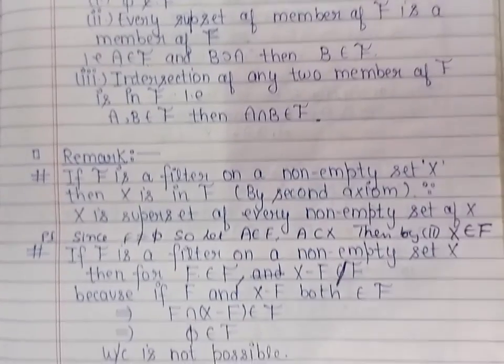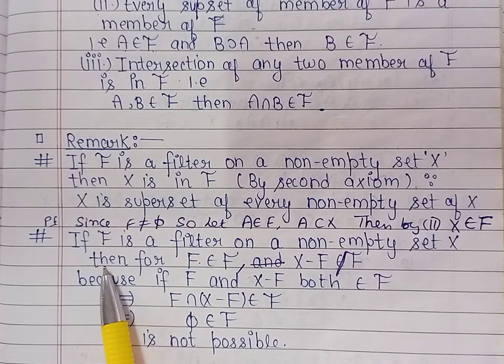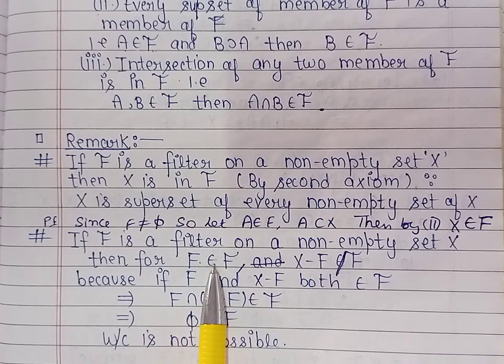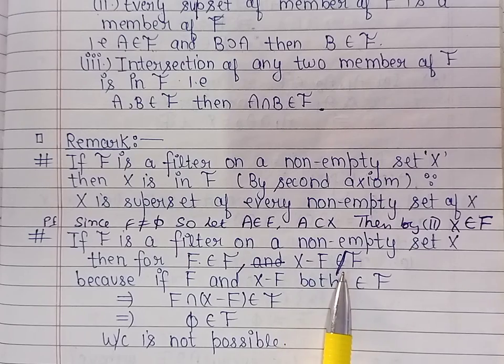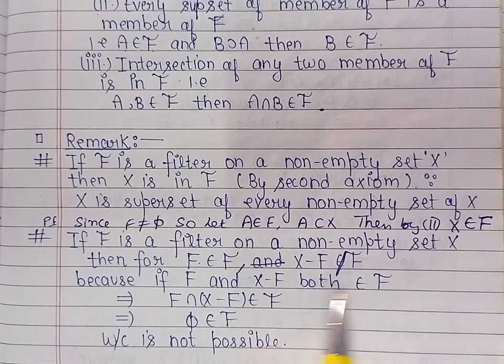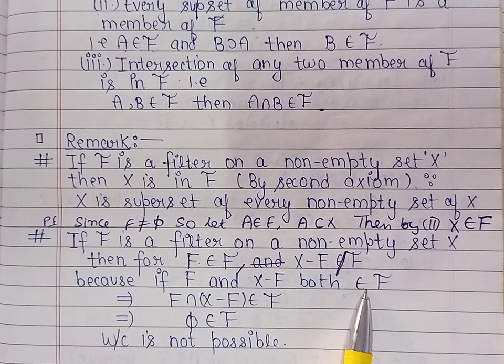Next property of filters: if we have a filter F on a non-empty set X and F belongs to the filter, then its complement cannot belong to the filter. Because if the complement belongs to the filter, F is also in the filter and a filter is closed under finite intersections.